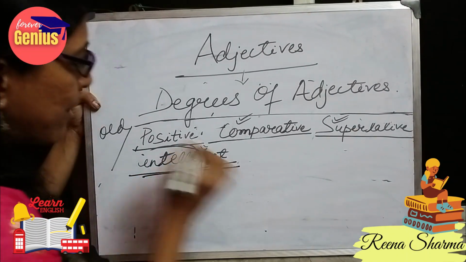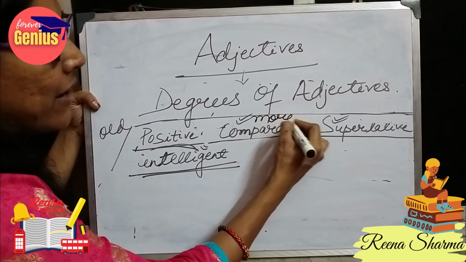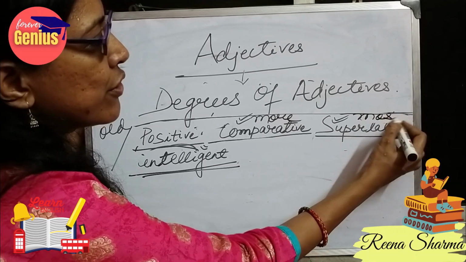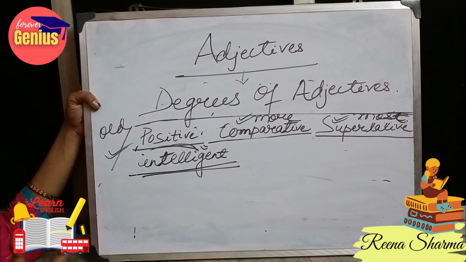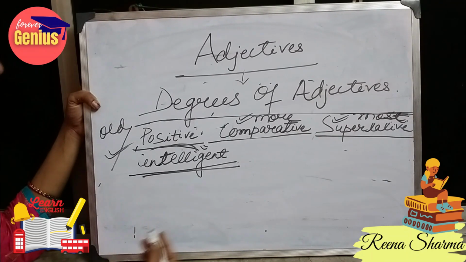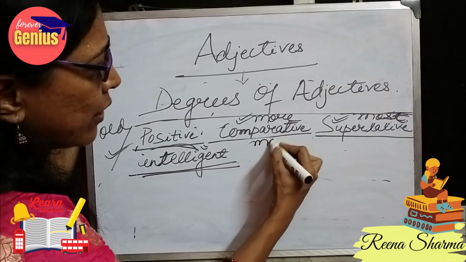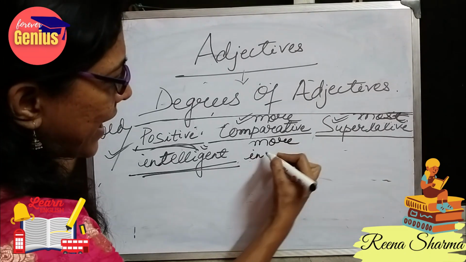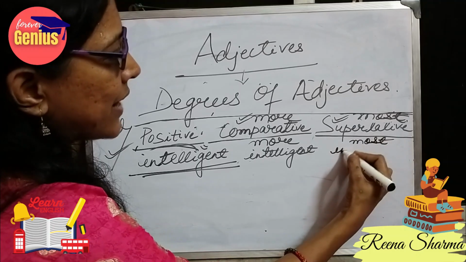If the phonics was only for one, like old, and this is intelligent, it means more than one syllable. Whenever more than one syllable will be there, I will write more in case of comparative and most in case of superlative. Isn't it a very good trick to understand and remember where to use more and most and where to use ER and EST? Great. So for intelligent I will write more intelligent, and for superlative I will write most intelligent.